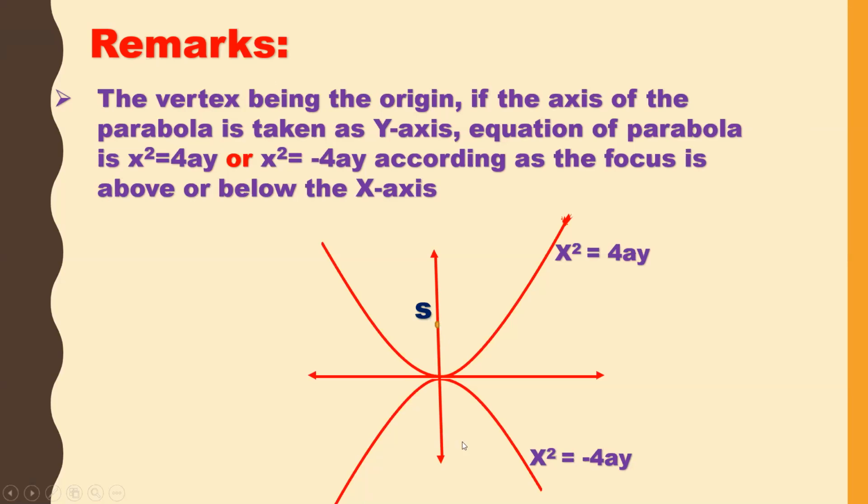If the focus lies below the x-axis, we get x square is equal to minus 4ay. So this is about four different types of parabola: y square is equal to 4ax, y square is equal to minus 4ax, x square is equal to 4ay, and x square is equal to minus 4ay.